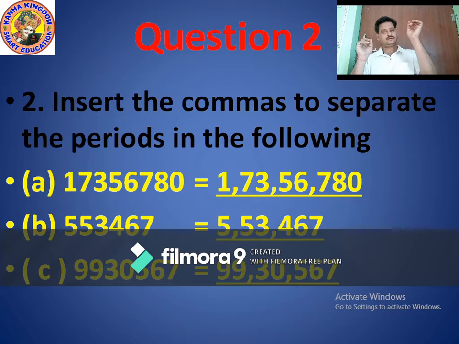So 1 comma, then 7 3, because 7 3 comes in lakhs period. 7 3 comma. After that 5 6. 5 6 comes in which period? In thousands period. So 5 6 comma and the rest, ones period, that is 7 8 0.